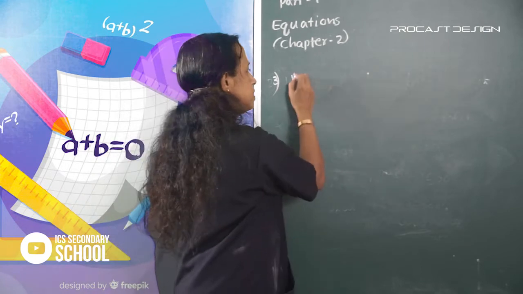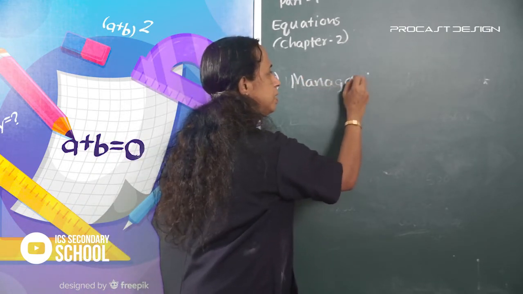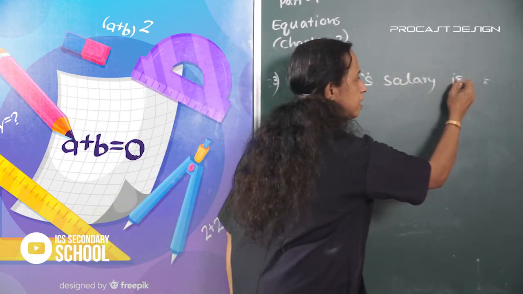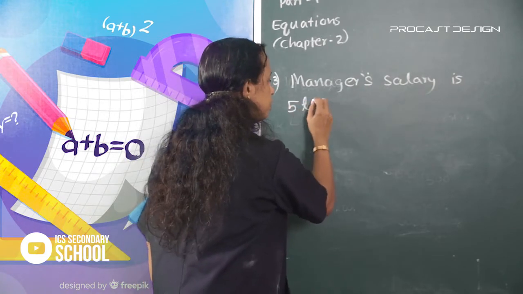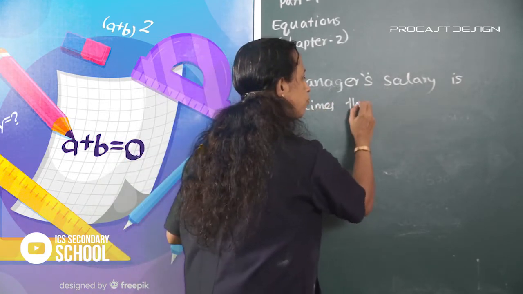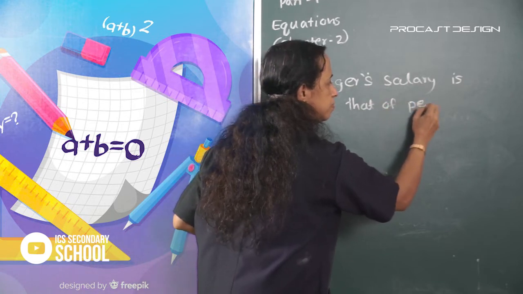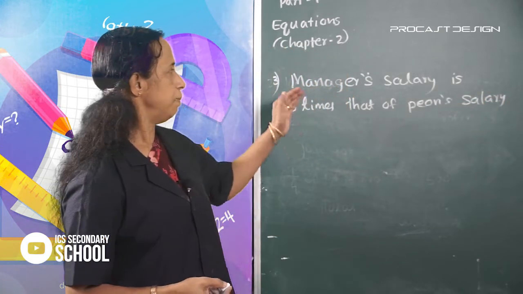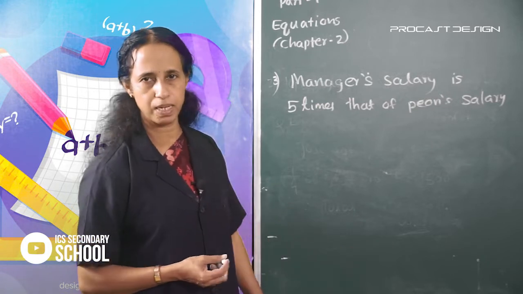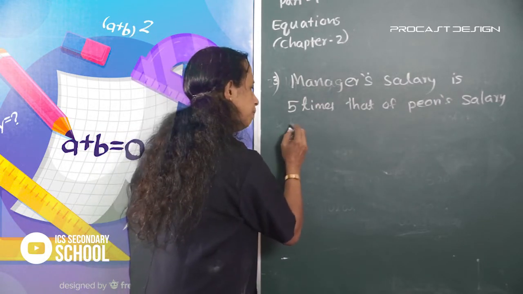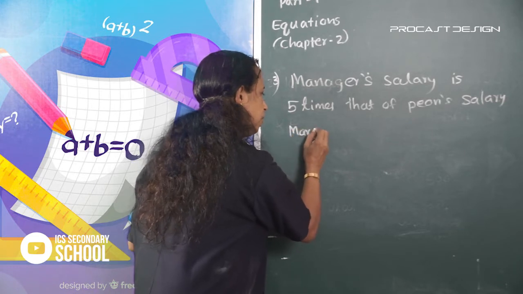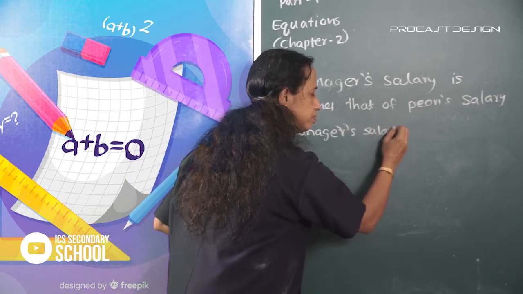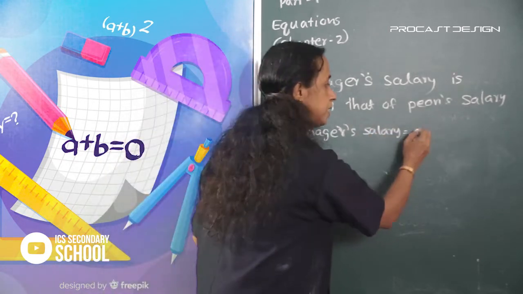Manager's salary is 5 times that of peon salary. Manager's salary is equal to 40,000 rupees in a month.